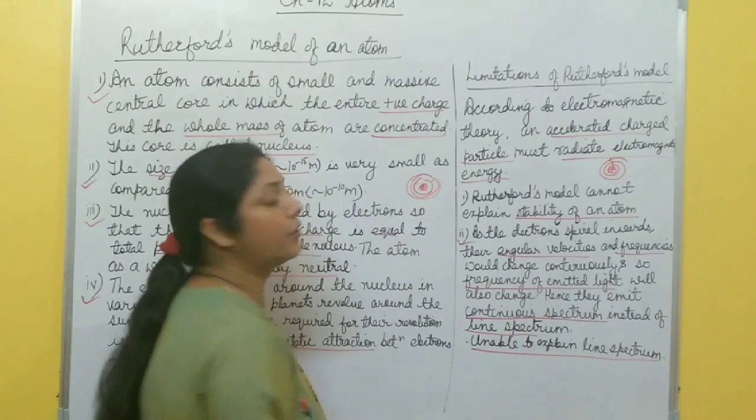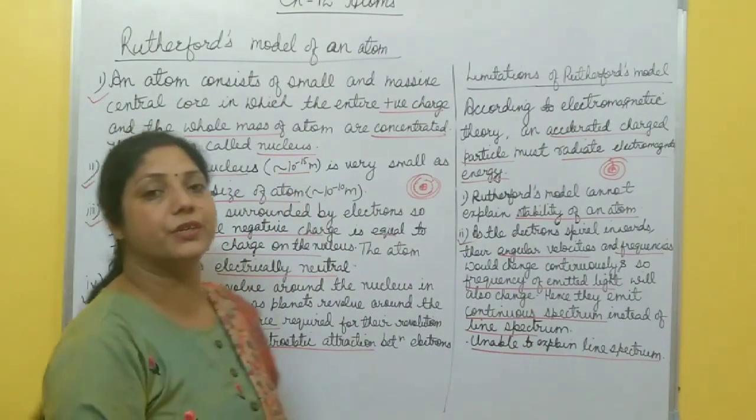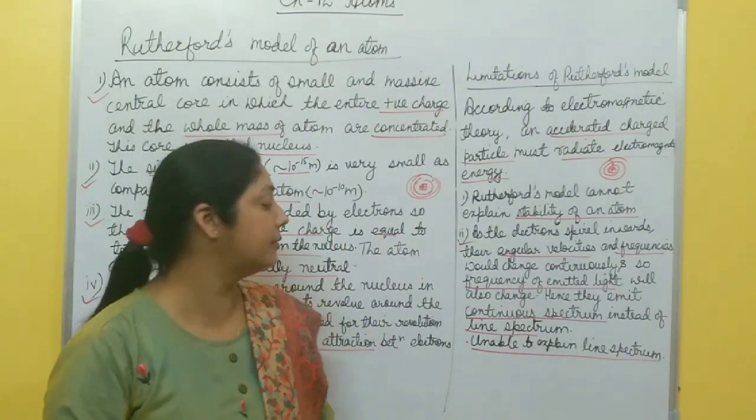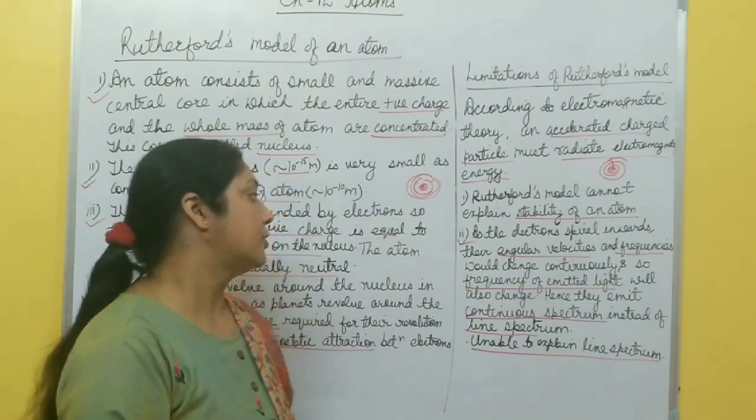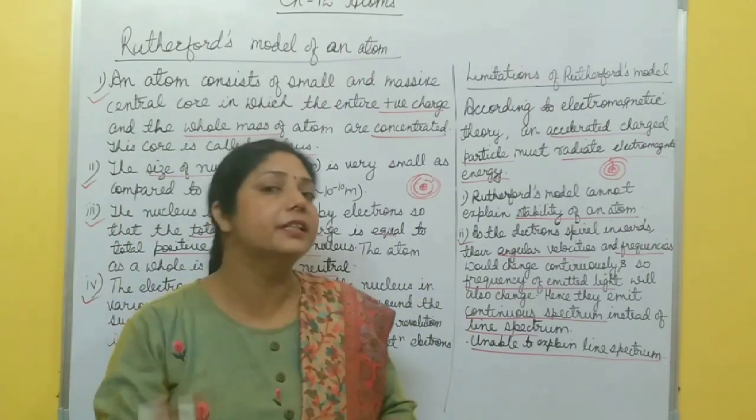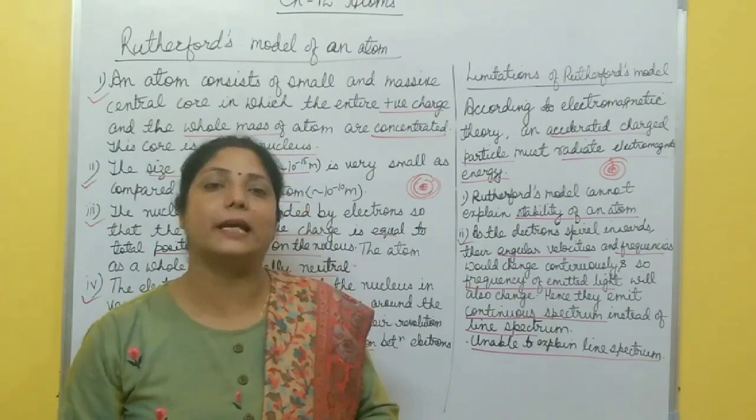So these two are the drawbacks of Rutherford's model. The first one is regarding the stability of an atom, and the second one is regarding the line spectrum of an atom. These limitations are further explained by Bohr in Bohr's atomic model.